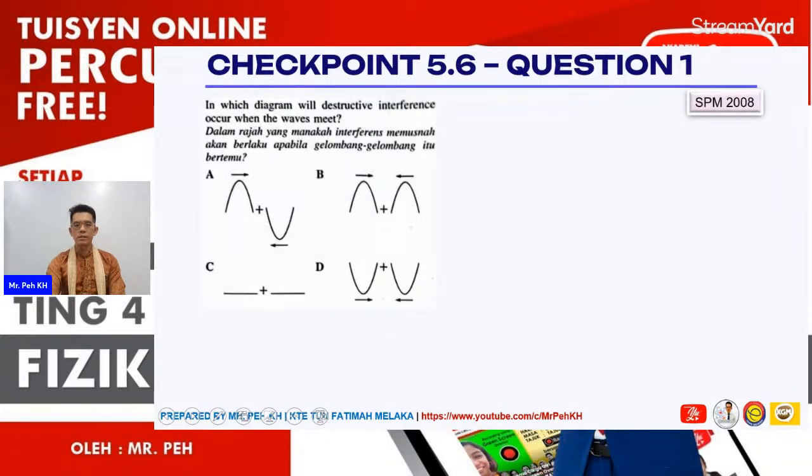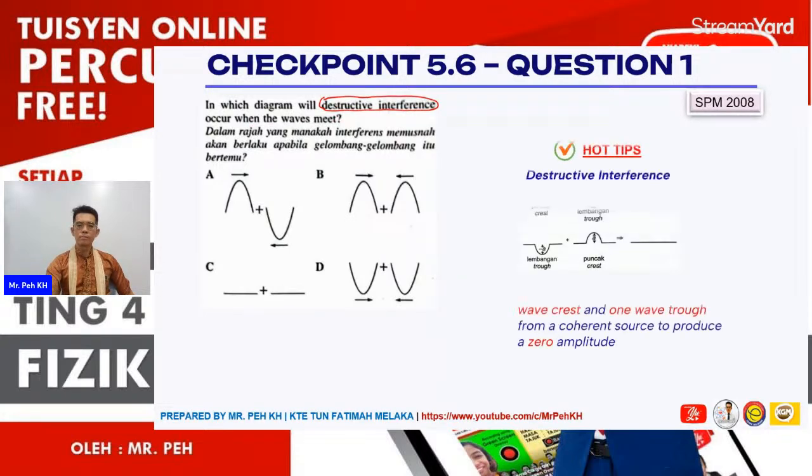Okay, we have already finished the discussion regarding learning standard 1. Now let us test whether you understand learning standard 1 or not. This is an objective question from the past year question of 2008. In which diagram will destructive interference occur when the waves meet?